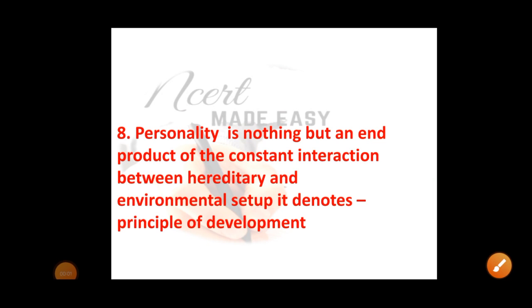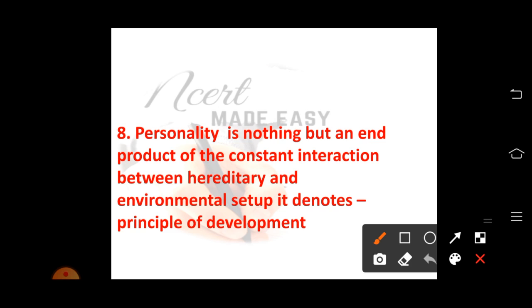Question number 8. Personality is nothing but an end product of the constant interaction between hereditary and environmental setup. It denotes the dash principle of development. We know that the personality of a person is decided by both the hereditary and the environmental setup, not by the environment alone or by the hereditary alone. The personality or the behavior of a person is decided by both the hereditary and the environment.